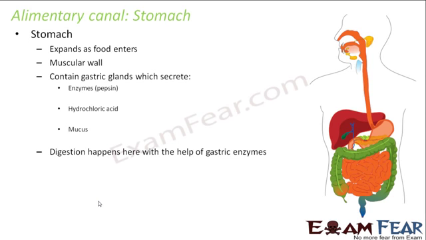Stomach is an organ, you can see here, which has got muscular walls. So the walls of the stomach are again muscular. This stomach is a kind of hollow space. You can consider it like a bag. So it is a bag-like structure which has got muscular walls which are flexible. So the stomach is capable of expanding and contracting because those muscles can contract and relax. So the stomach can increase its size.